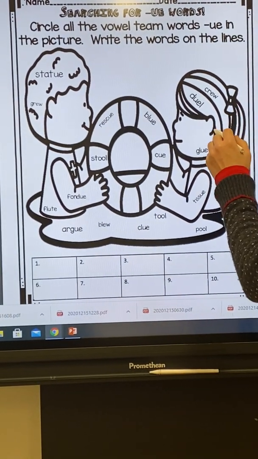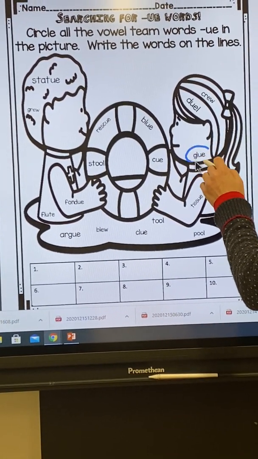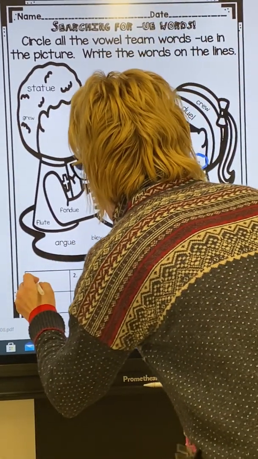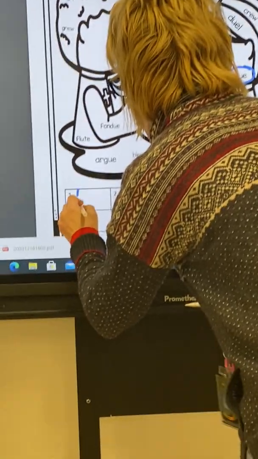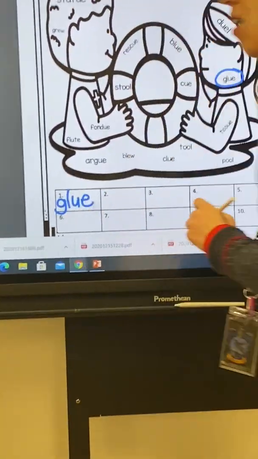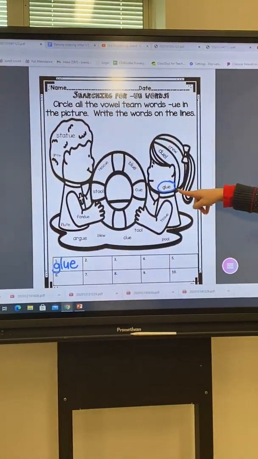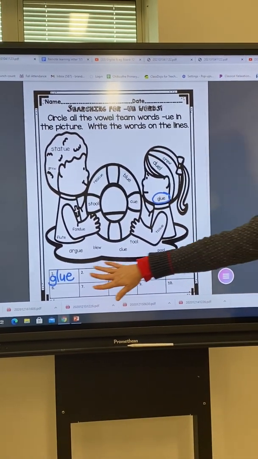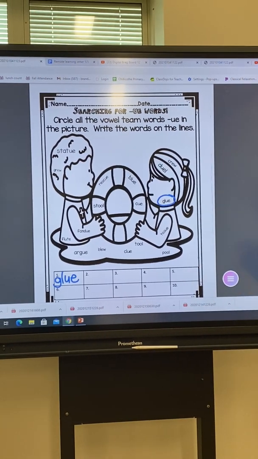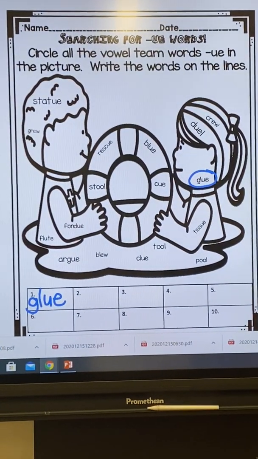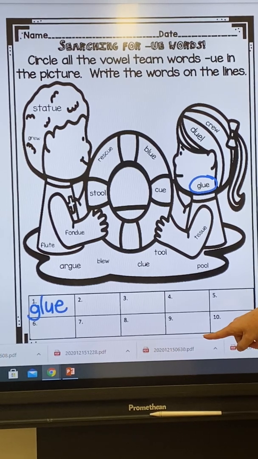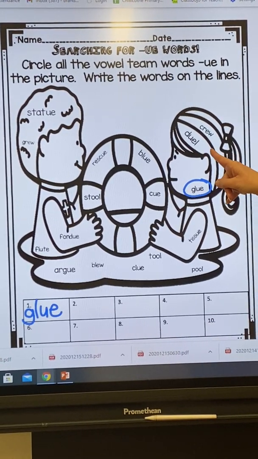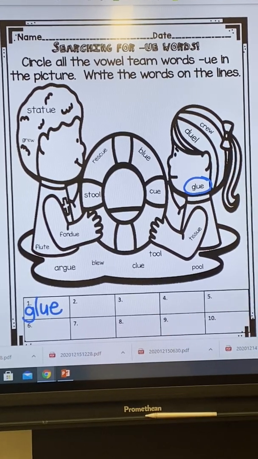Ooh. I'm going to go right here and get glue. And I'm going to write it in my first box here under number 1. Now, I purposely went over here to start because I want to make sure that you understand the order of the words down here does not matter. Now, should the words down here be spelled correctly? Yes, they should. Absolutely, because we're finding them up here and we're just copying them down.